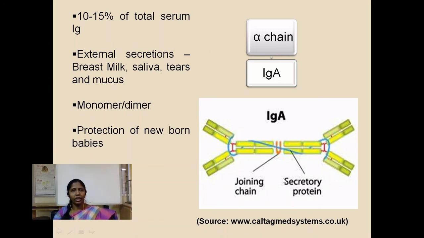IgA also is very important in defending the body from pathogens at the point of their entry, like the mucosal membranes and the retinal surfaces, as well as nasal linings and the linings of the buccal cavity, because it is present on the mucosal surfaces.